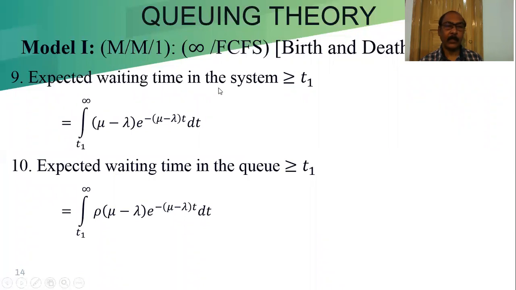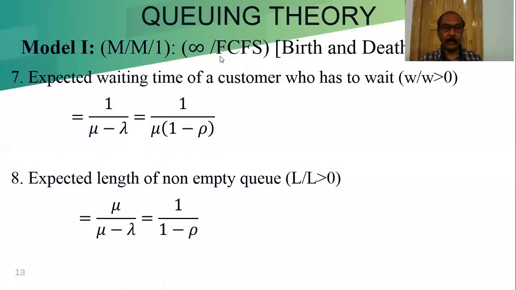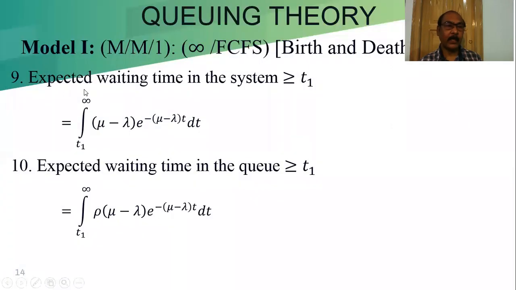Expected waiting time in the system, we already found, that is for greater than a fixed number. Now you try to find the expected waiting time greater than a particular time. Expected waiting time in the system greater than or equal to T1. That means we have to wait up to T1 or more than T1.